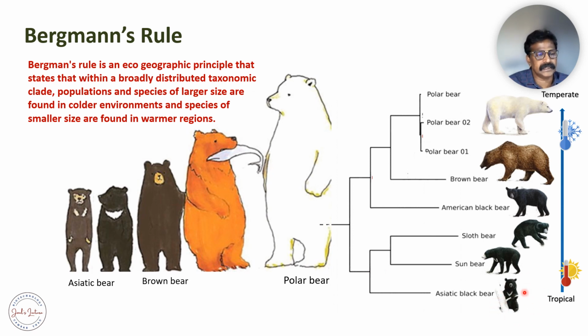So he has explained that it is based on eco-geographic principles, where the distribution of the taxonomic clade is being decided.